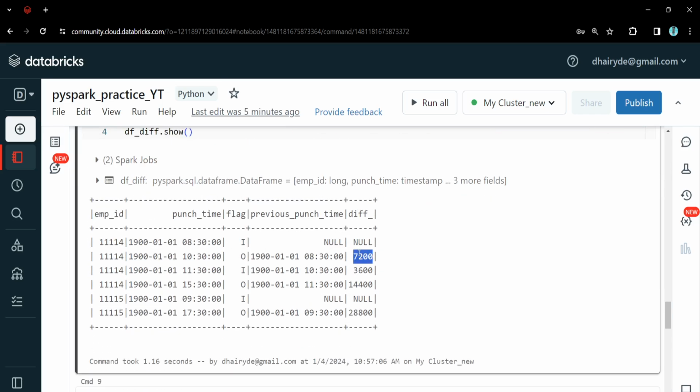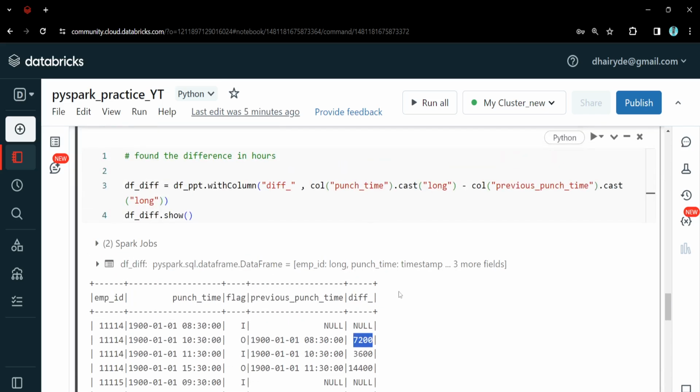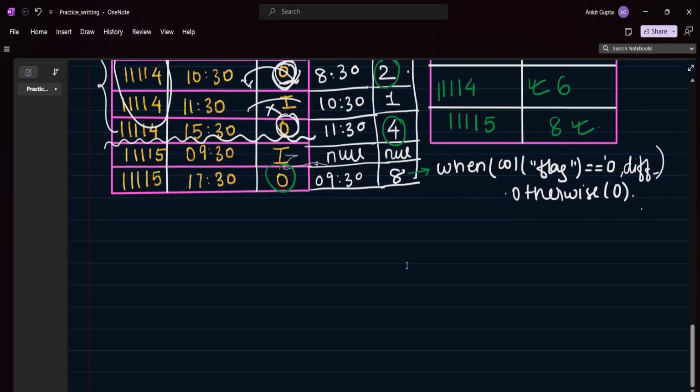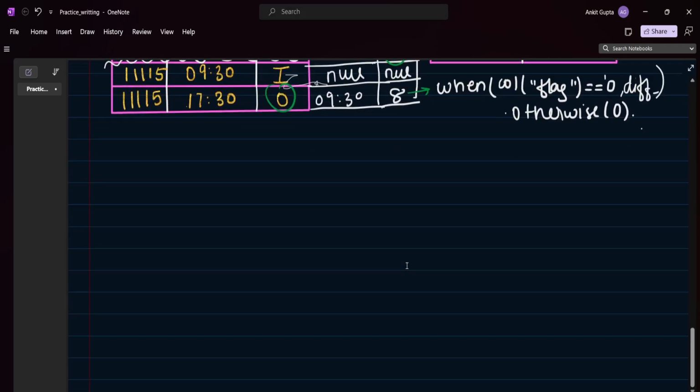So how can we convert seconds into minutes? That we will see over here. Let's say I have 60 seconds. This is in seconds. I want to convert it into minutes and then into hours.